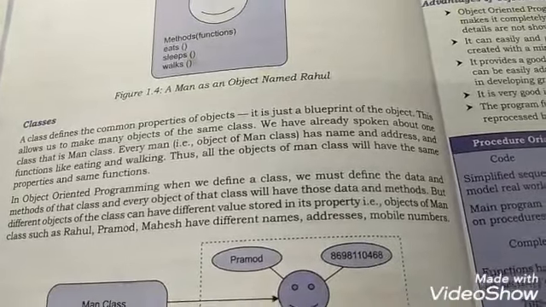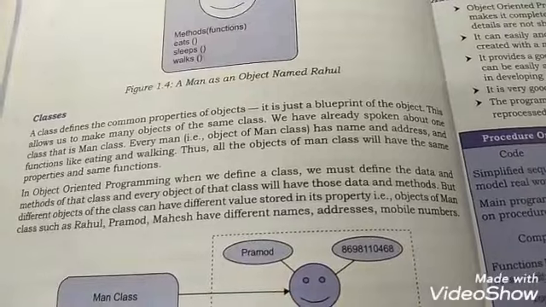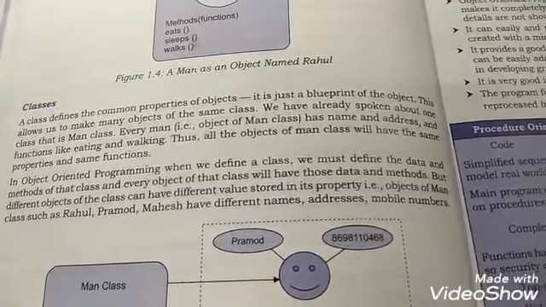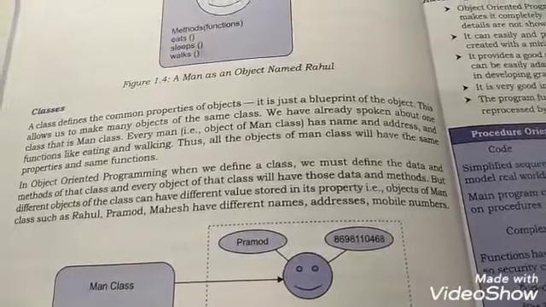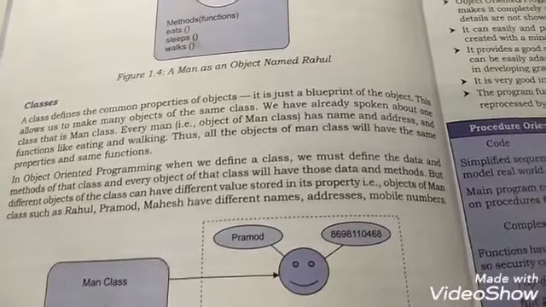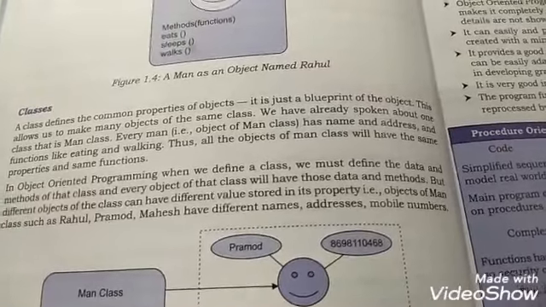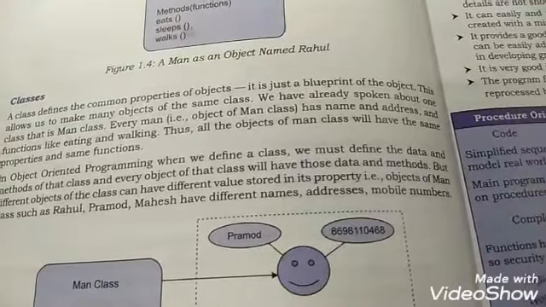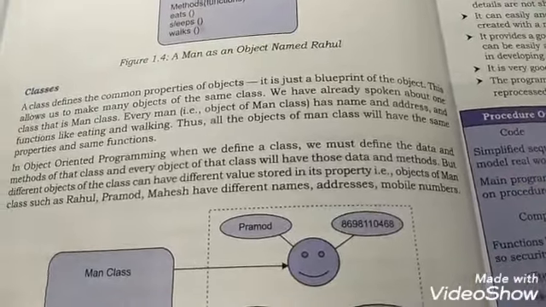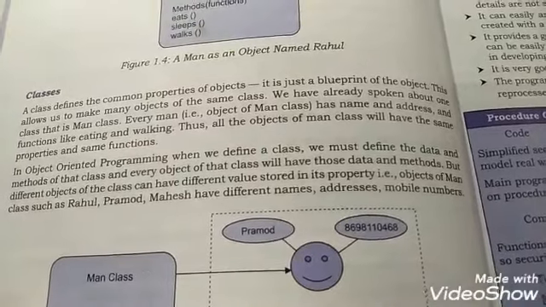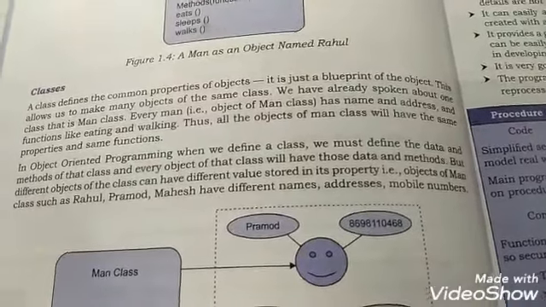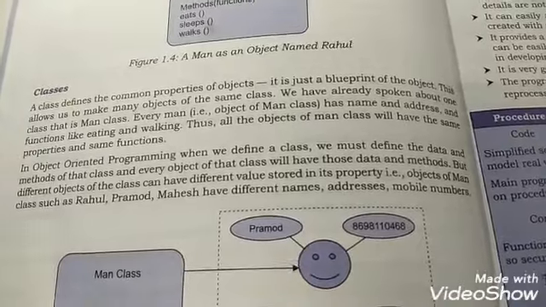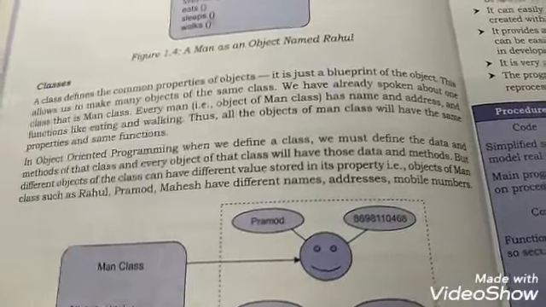We have already spoken about one class, that is the men class. In my last video we discussed the men class. So suppose men is a class, then every man you see around yourself is an object of the men class, because every man adopts the properties of that particular class.